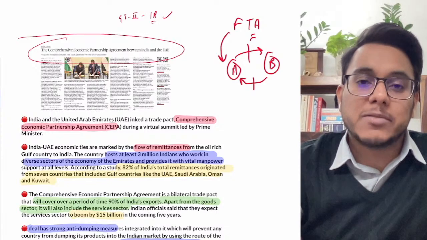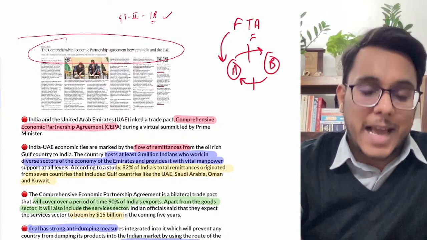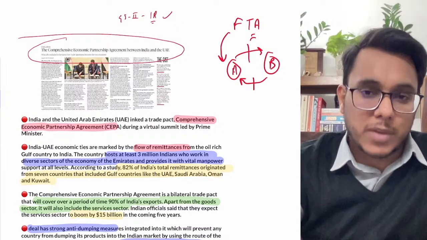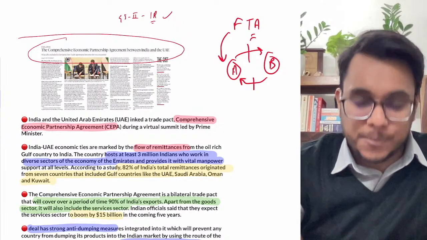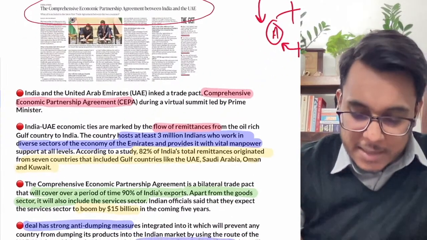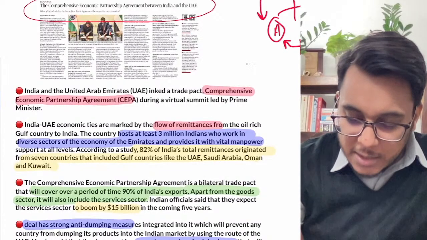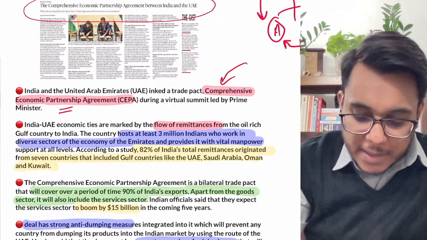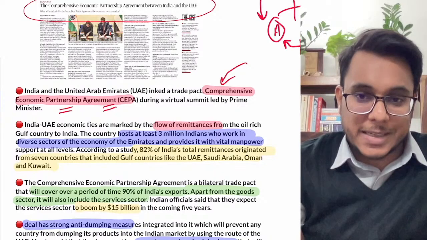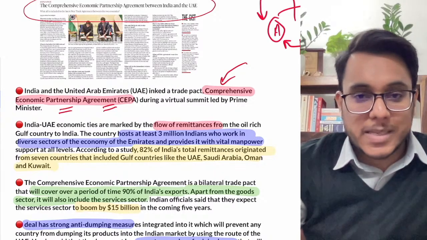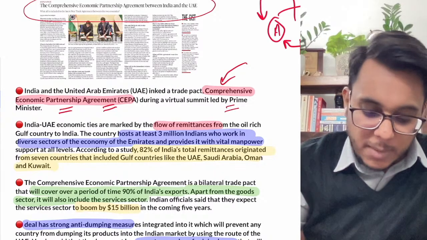Unnecessary customs duties will not be imposed, unnecessary taxes will not be imposed. So this is the purpose of the FTA, free trade agreement. Now India and UAE have signed a free trade agreement, which is called the Comprehensive Economic Partnership Agreement, CEPA. Is it clear? Now this CEPA has been signed in a virtual summit which has been led by the Prime